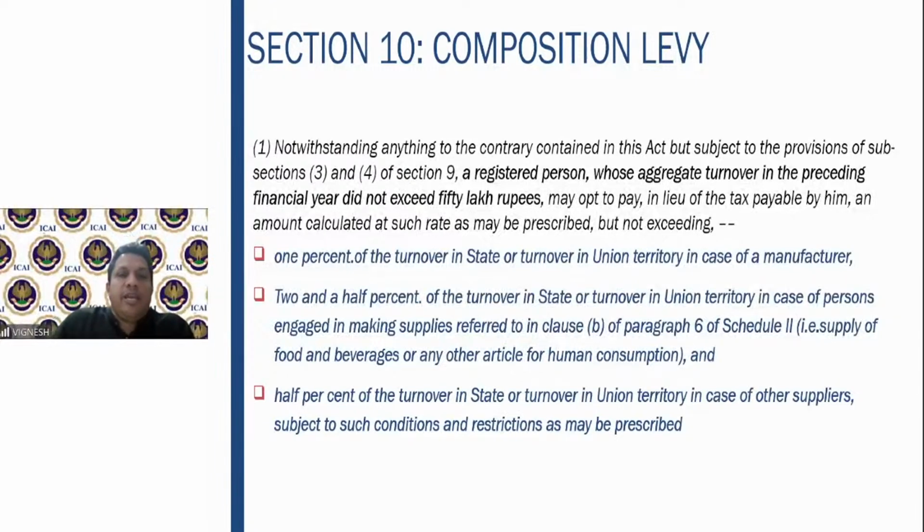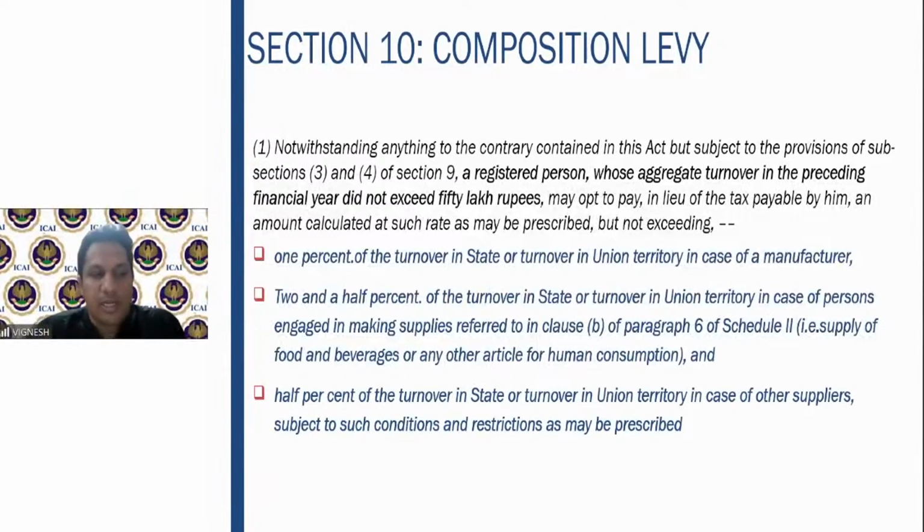So what does this mean? It means that any registered person whose aggregate turnover in the preceding financial year did not exceed 50 lakh rupees. Now this 50 lakhs, the government has the power to increase to 1.5 crores by way of a notification, which the government has already done. So presently the limit for the composition scheme is 1.5 crores. Though it is 50 lakhs as per the section, the government has made it 1.5 crores.